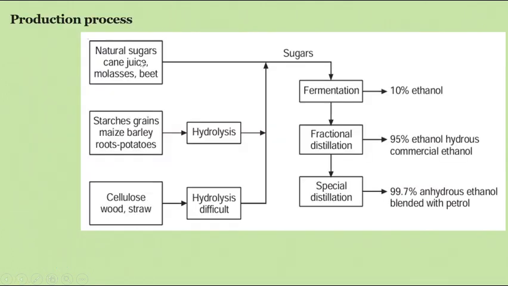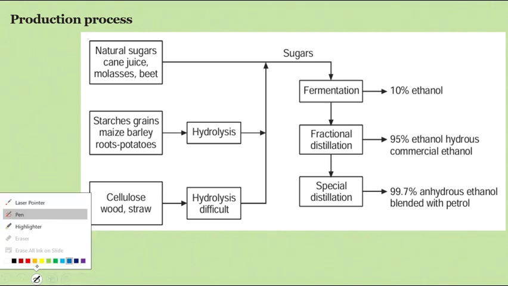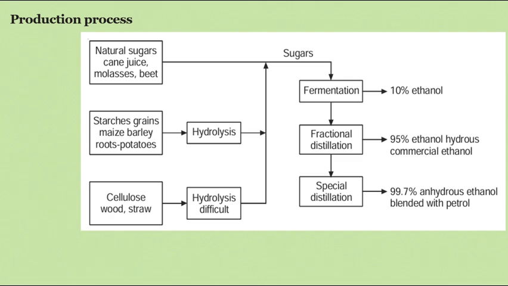This figure consists of all three processes. In the first process, there are natural sugars, which have glucose. Glucose is directly converted into sugars, sorry, that is the form of chemical. That glucose is also called sugar. Then the sugar is converted into ethanol by the fermentation process.